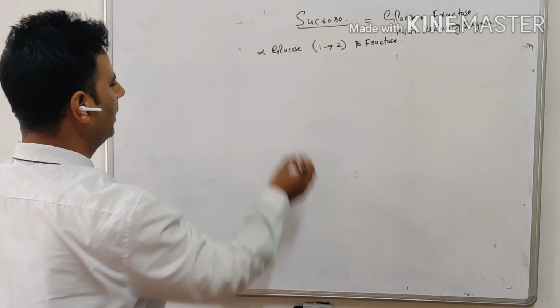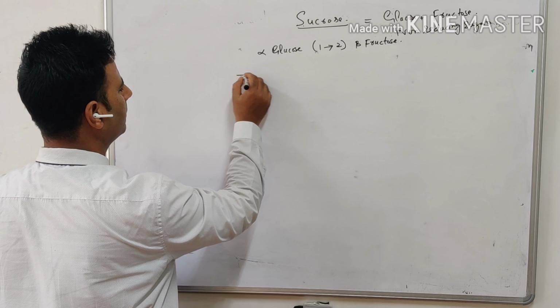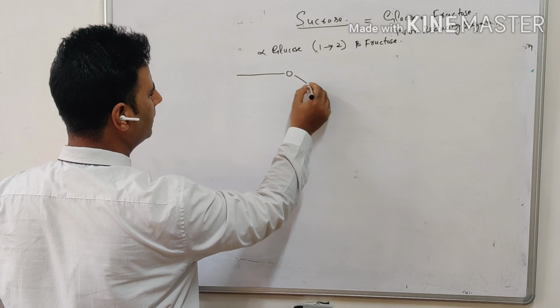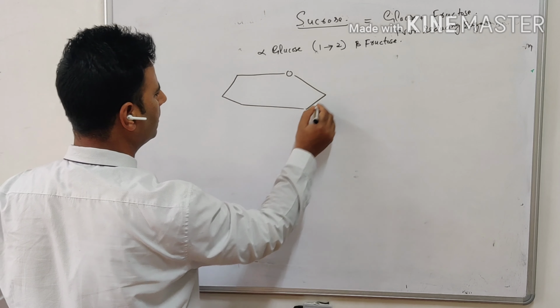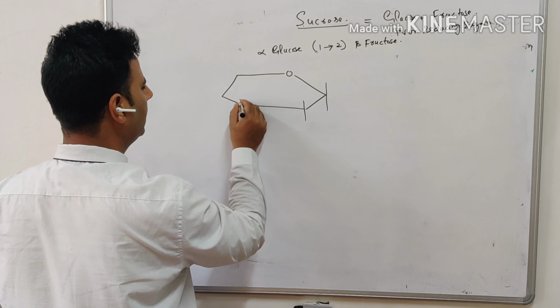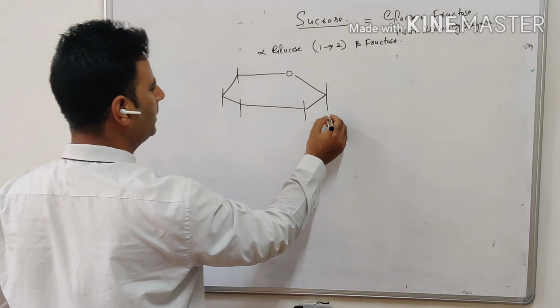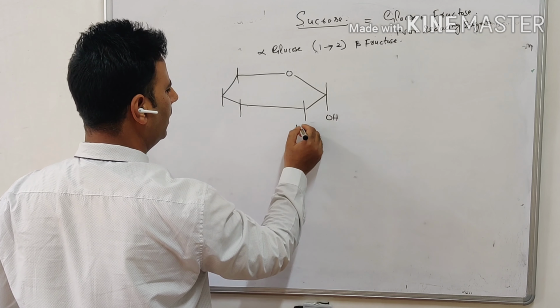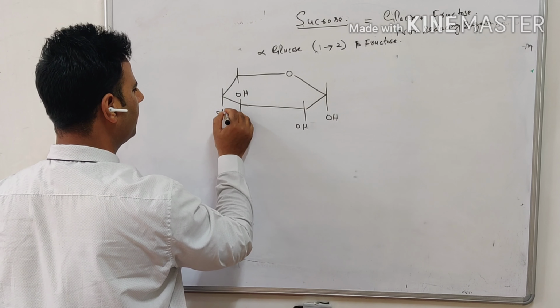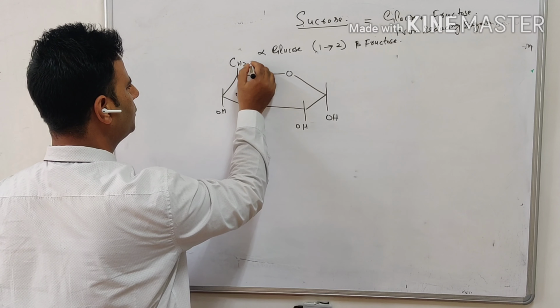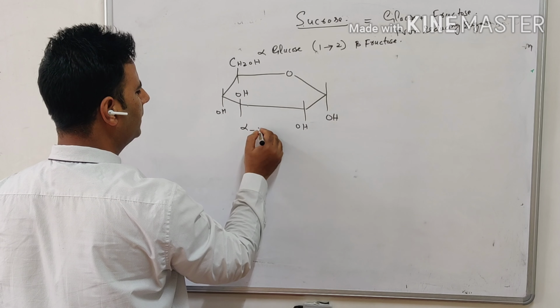For example, this is alpha glucose here. I can write it this way. This is my alpha glucose. We have a pyranose structure, and alpha glucose means the hydroxyl group is here, the hydroxyl group is here, and here, and we have CH2OH. This is alpha D glucose.